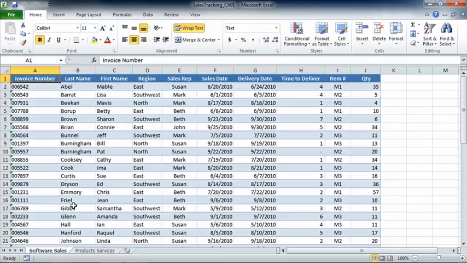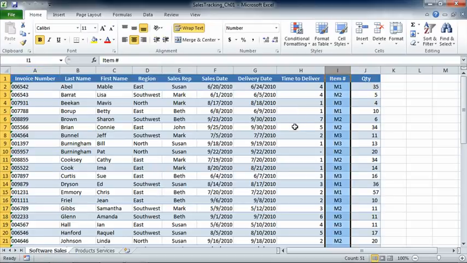So the first thing that we want to tackle is to ensure that the clerical staff and the sales staff can enter sales data quickly and efficiently. What we have on this particular worksheet, if we look all the way over onto the right-hand side, is a single column called item number. Now, item number makes sense to a lot of people because some people work with those numbers. But unfortunately, M1, M2, and M3 right now, especially to us, doesn't make much sense.